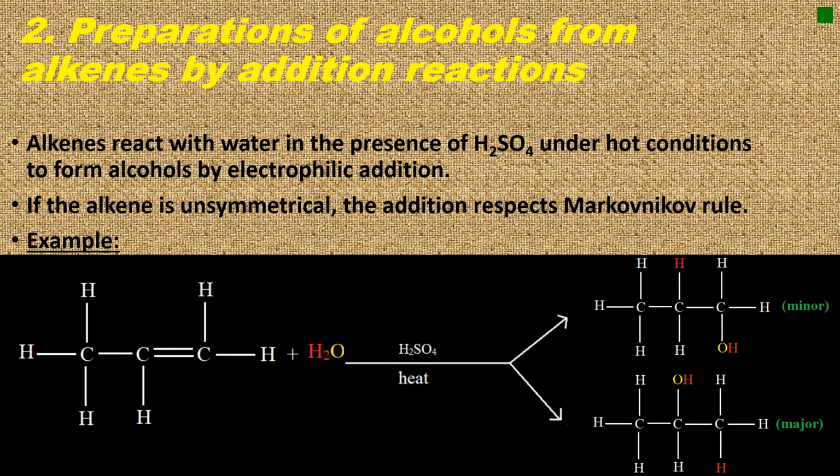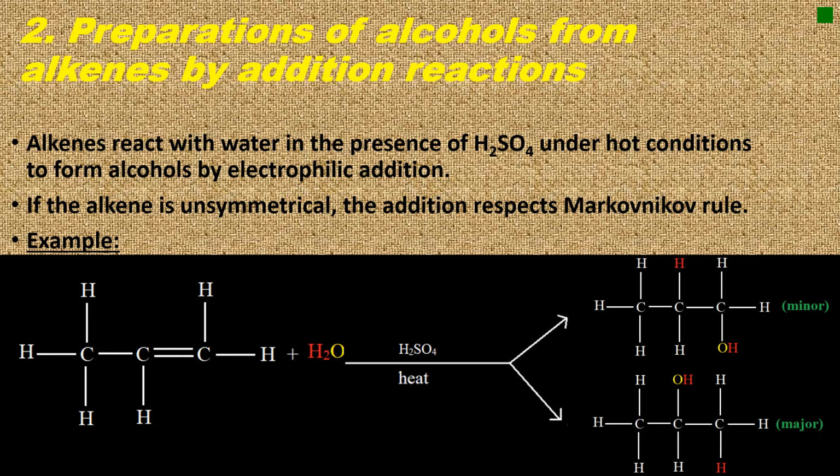It will produce a mixture of alcohols, 1-propanol, which is a minor product, and 2-propanol, which is a major product. This is explained by Markovnikov's rule, which says that the proton is added to the carbon atom with the highest number of hydrogen atoms attached to it. In other words, the rich gets richer.